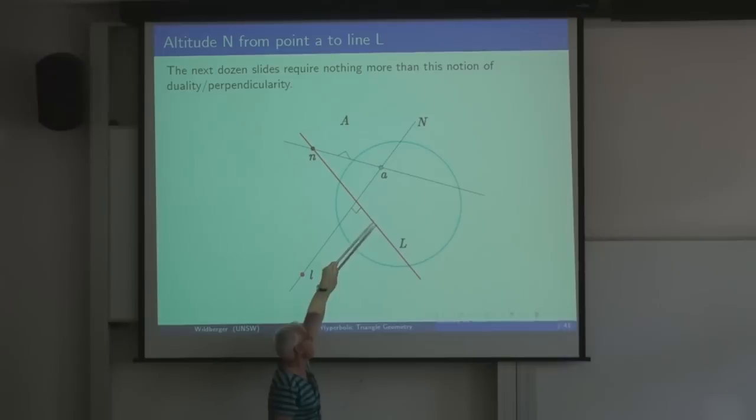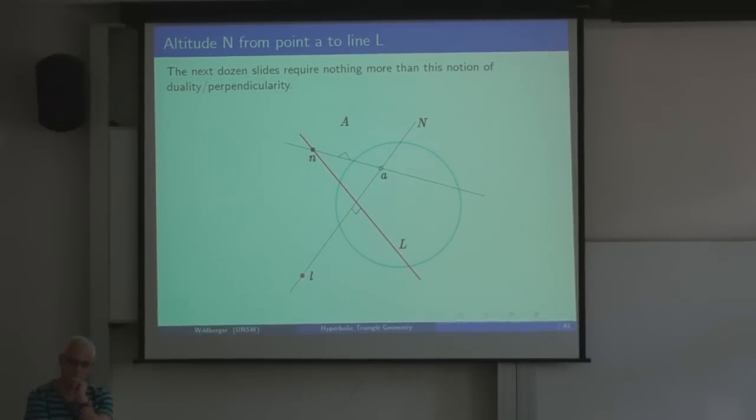What does that mean? It means that it goes through the dual of the red line. This is the dual of that line. So the line connecting this to the point A is an altitude. Note that that construction is a ruler construction only.